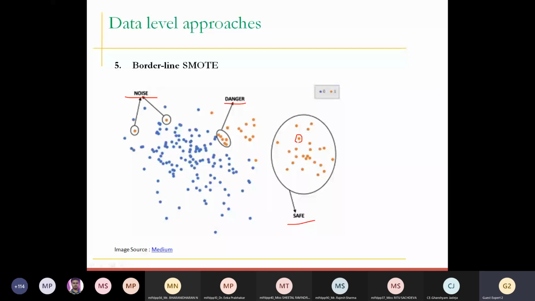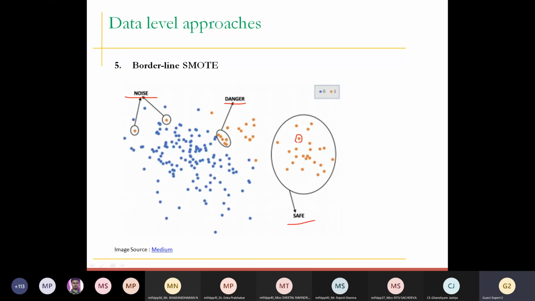Now if we talk about noise, when you find the neighbors of that particular point, the majority of the neighbors are from the majority class. That's why it can be treated as noise. So all the data points whose neighbors mostly belong to the majority class, the opponent class, will be put into the category of noise.